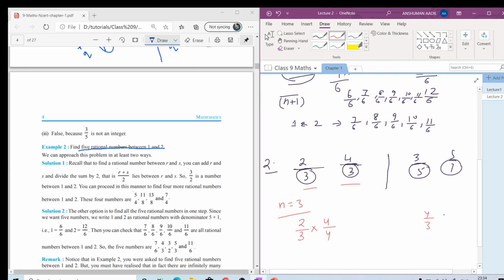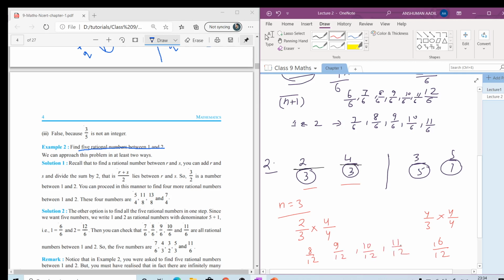Again 4 by 3 multiplied by 4 and 4. What we are going to get is 8 upon 12 here and 16 upon 12 here. These are very easy methods, that's why I am telling you. So we can write easily a few numbers inside that: 9 by 12, 10 by 12 and 11 by 12.